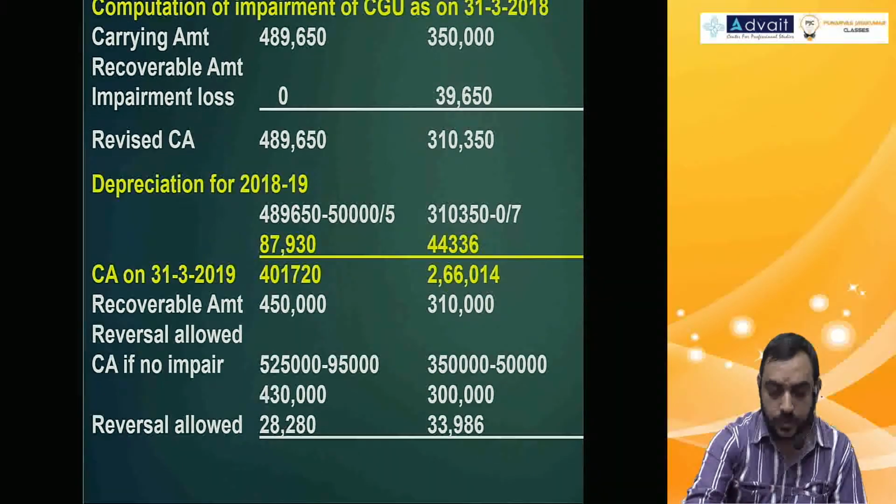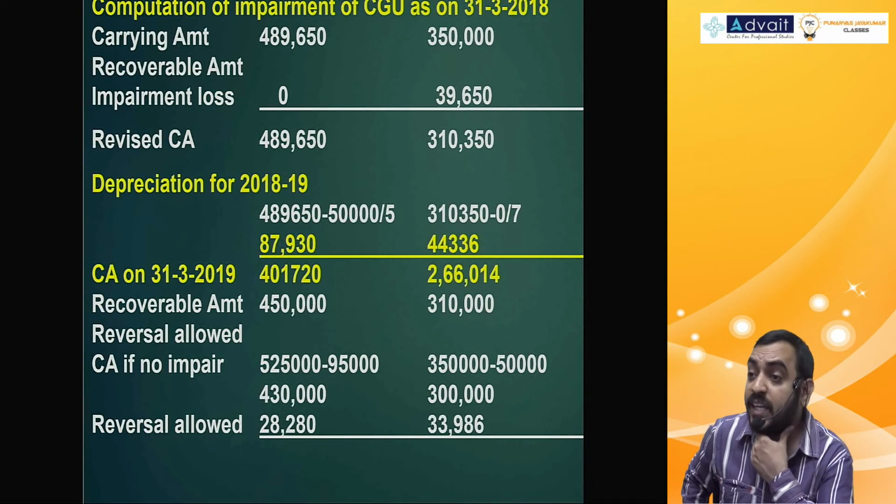So reversal allowed only up to the carrying amount without impairment.